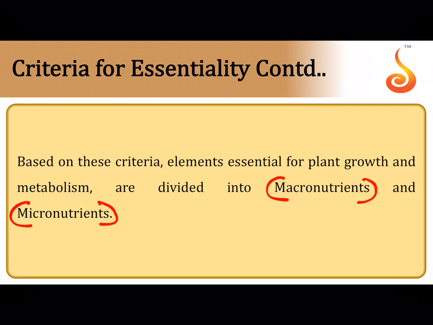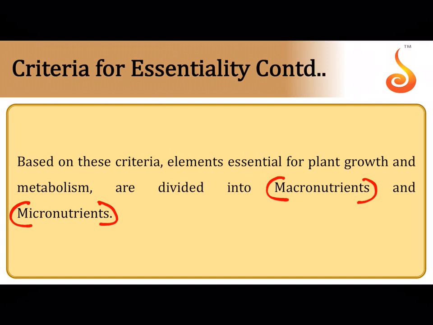So now you know what the criteria are on the basis of which you call it an essential element. It should be essential for growth and reproduction. Its need should be specific. It cannot be compensated or substituted by another element. And it should be directly involved in metabolic pathways.